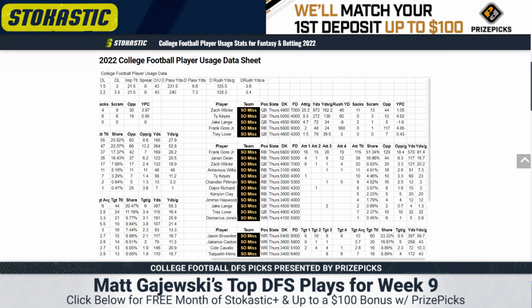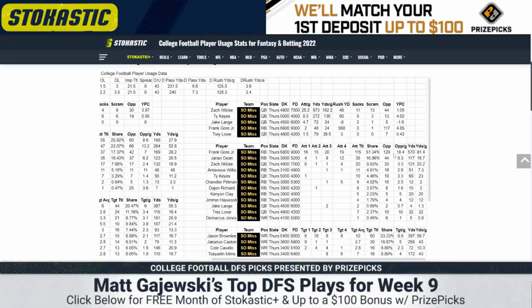Frank Gore, he got banged up in their last game. So I'm not saying he's going to miss this, but I would just get on Twitter, fire up the search engine, make sure Frank Gore is actually playing before you slot him into your lineup. I'm anticipating him playing, and he should be one of the very first guys into the lineup overall. 18.4 touches per game, hyper efficient. I think we see a lot of Frank Gore in this game if he's healthy. With him missing some time, we saw Janari Dean step up a little bit here.